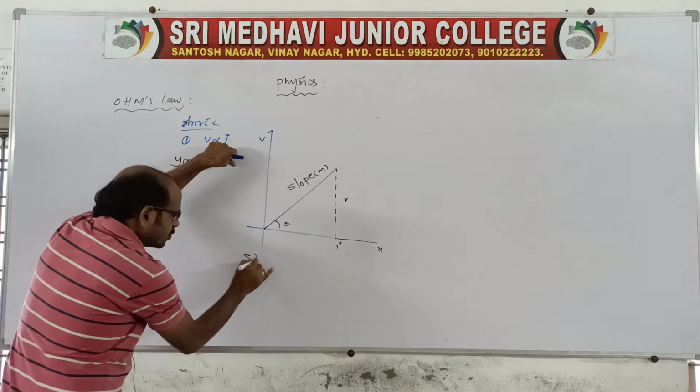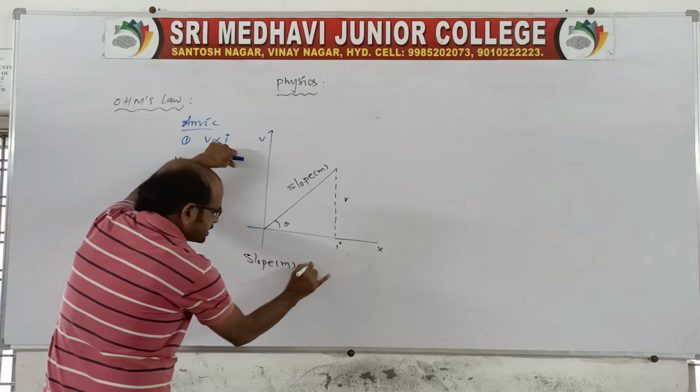Now write the slope of the graph, m is equal to tan theta.